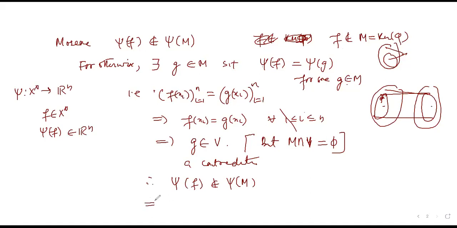So it would imply that psi of m, which is the range of a linear space, therefore would be a subspace, so it would be a proper subspace, because there is an element in Rn which is not in psi of m. It is a proper subspace of Rn.